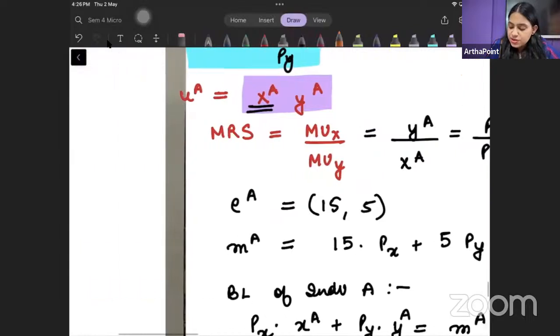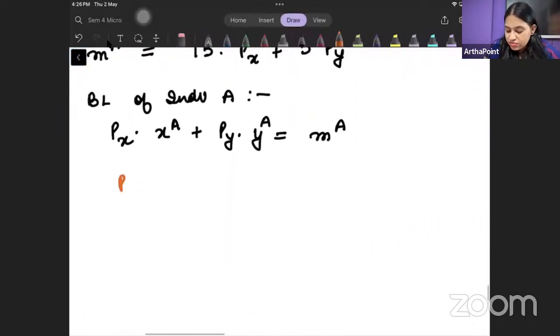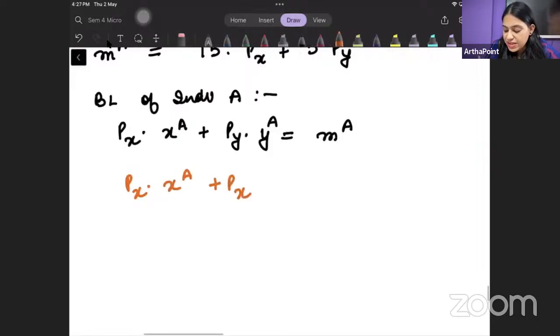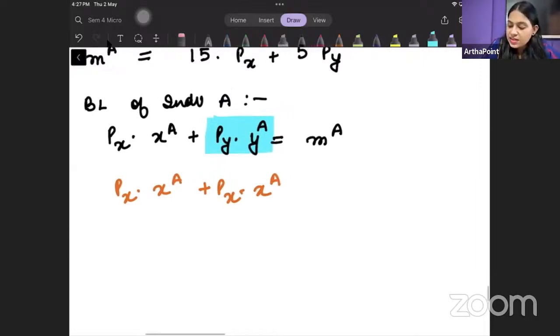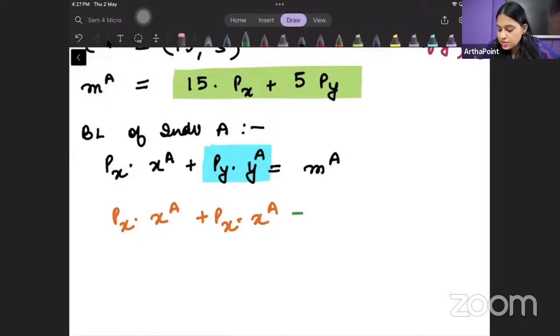So if the expenditure on good Y and good X are same, I can rewrite this thing as PX into X plus PX into X, because this PY into Y and PX into X are equal at equilibrium. And the income of the consumer is this beta. So this can be written as 15px plus 5py.